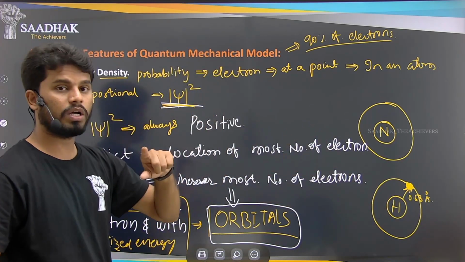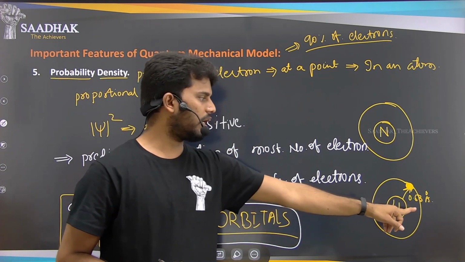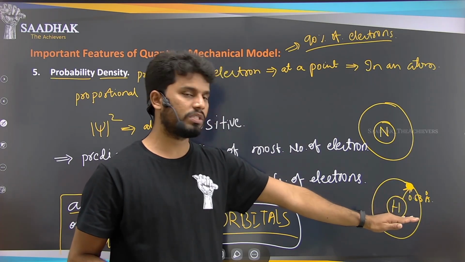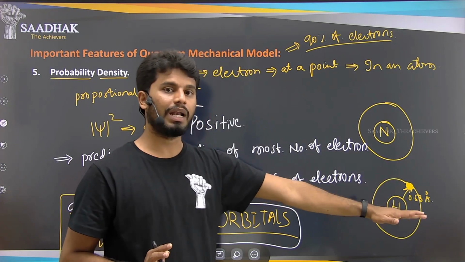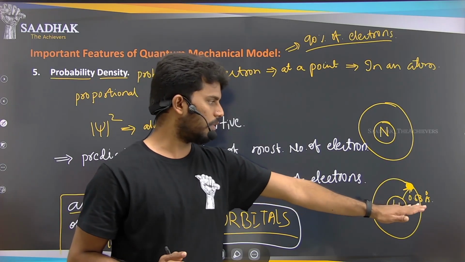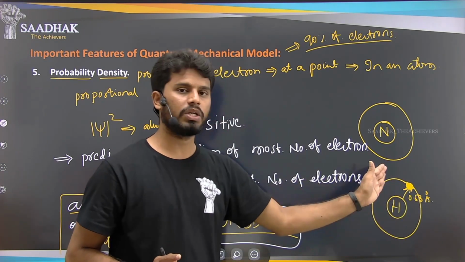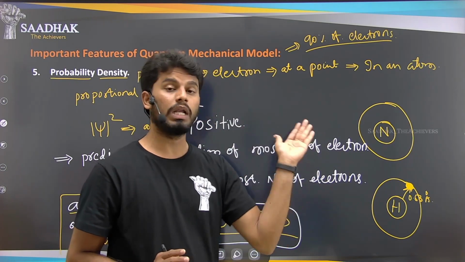We know that one of the drawbacks of Bohr's model is that he was able to give the location or properties of the one electron possessed by hydrogen, but he was not able to explain the electron locations, or the electronic configuration, of atoms like helium, lithium, beryllium, boron, which have more than one electron.